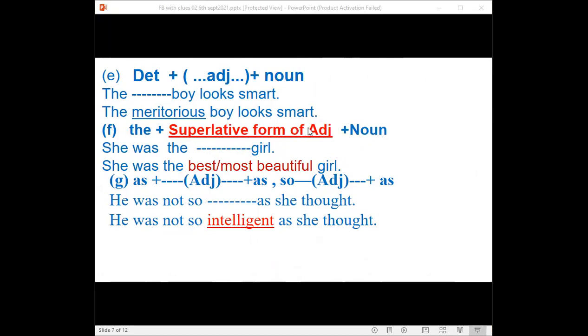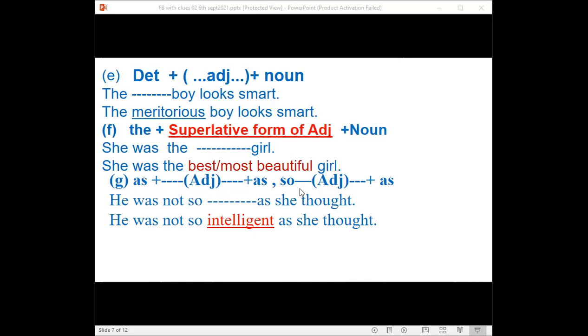Then the plus superlative form of adjective plus noun. That means if you find any structure like this, she was the dash girl, the plus blank plus noun, as these are generally used before the superlative degree, you will have to use the superlative form of the adjective in the blank. She was the best girl, or she was the most beautiful girl.